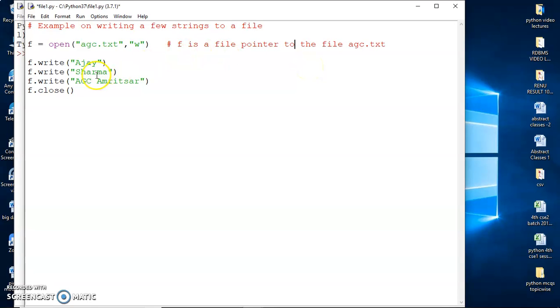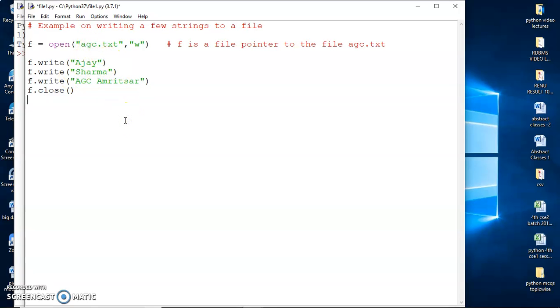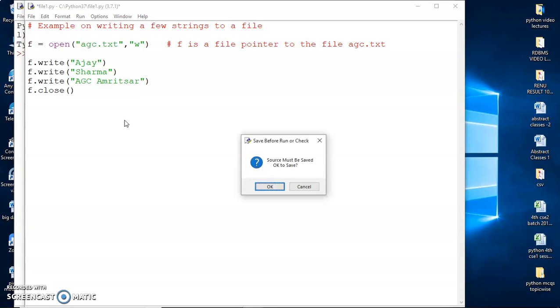Then I can take the help of the write method, which writes a string to the file. I'm writing three strings to the file with three write statements. And then to delink the file, that means to properly create the file, you must use the close method here. If you don't use the close method, then you won't be able to access the file agc.txt. So let me now run this code for you.